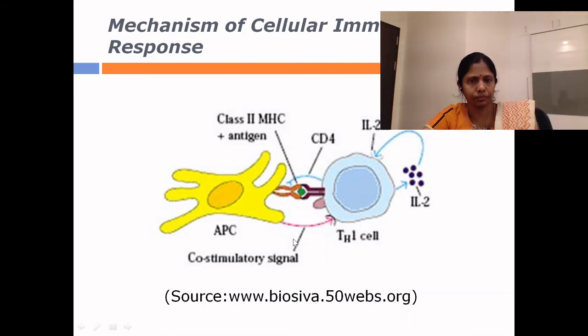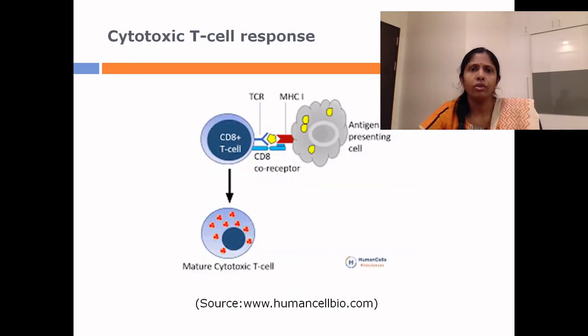to the host. Now, coming to the cytotoxic T cell response, the cytotoxic T lymphocyte also undergoes a similar stimulation but with a different kind of antigen presentation. The cytotoxic T cell lymphocytes are responsible for killing or destroying of altered self cells or infected self cells, that is those cells which are infected by a virus or any other intracellular pathogen are identified and destroyed by the T lymphocytes, that is cytotoxic T lymphocytes.